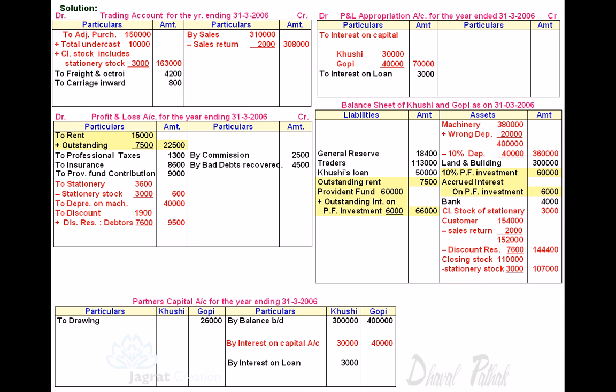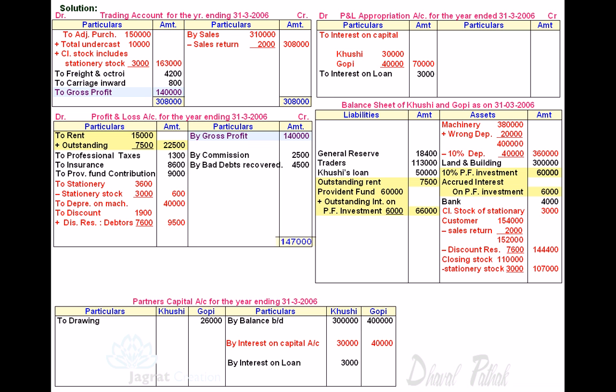After recording all these balances, we should find out gross profit from trading account. Total of credit side is 3,08,000. Deduct therefrom adjusted purchases, freight, octroi and carriage inward. We get a gross profit of 1,40,000. That is transferred to the credit side of profit and loss account.